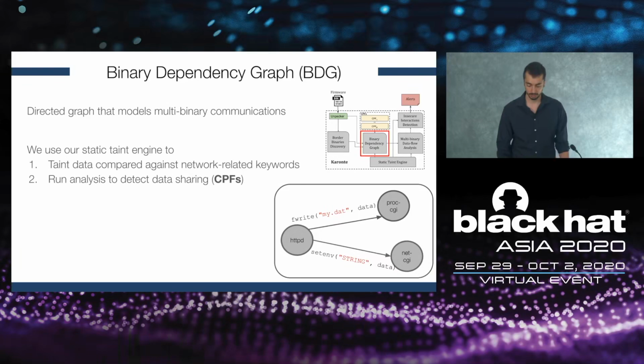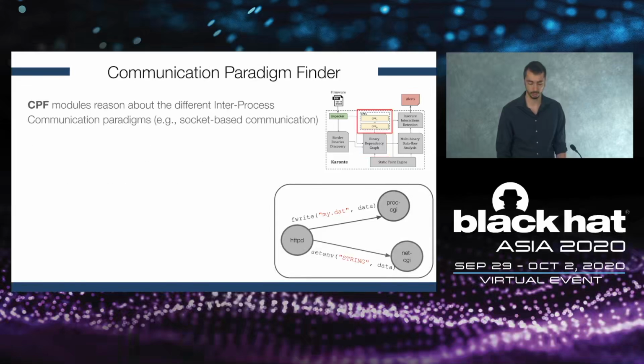In particular, for this second step, we use a set of modules that we call the CPFs, or Communication Paradigm Finders, which basically each one of these CPFs analyzes each basic block in the taint analysis and understands if the logic of the basic block suggests that some data has been shared with other binaries.